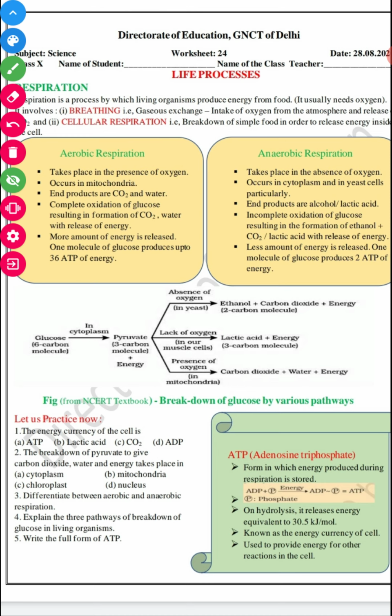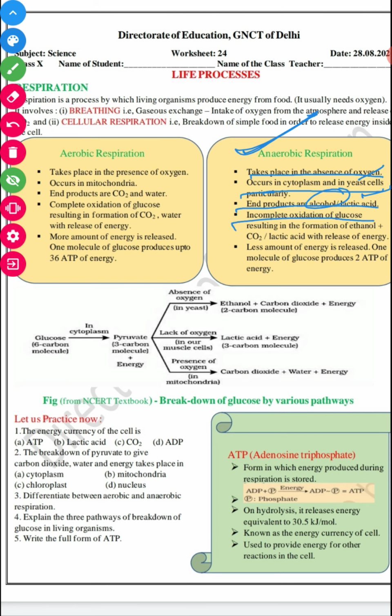Whereas anaerobic respiration takes place in the absence of oxygen, and occurs in the cytoplasm as well as in the cell. The end products are alcohol and lactic acid. In muscle it forms lactic acid, and in yeast, alcohol.